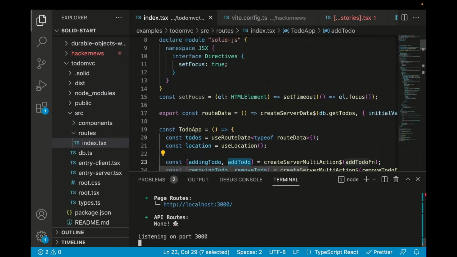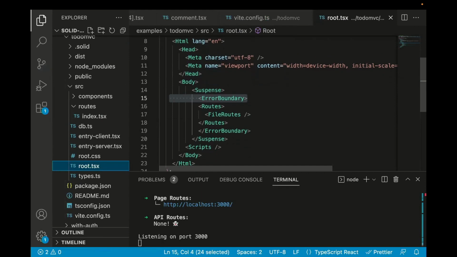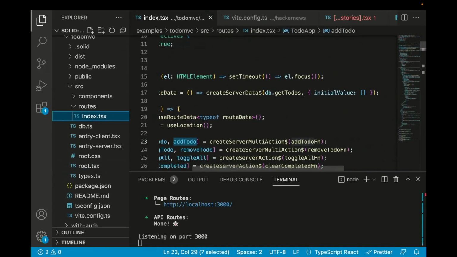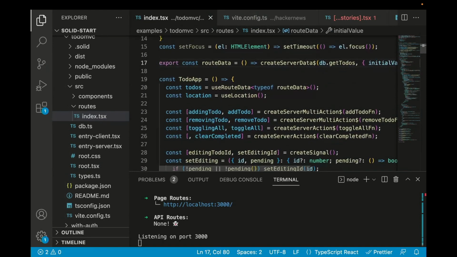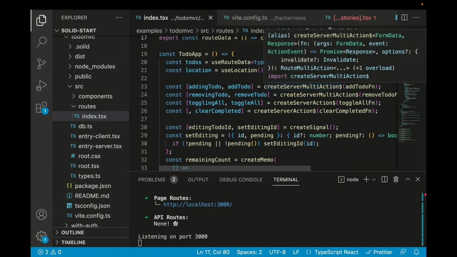But here we go. This is a SolidStart app. We have our root where we come in, set up the HTML structure, suspense boundaries, routes, and then there's a file routes that indicates where in the route structure you want to inject the file system routing. You could always just not use the file system routing. I just wanted to show this. And in our routes folder, our main index here is just our to-do app. We're exporting a route data, and as I showed before, it's just a server data that calls our database to-dos with an initial value here, right? So it just sets an empty list while suspense is loading. But generally speaking, we've defined our data.